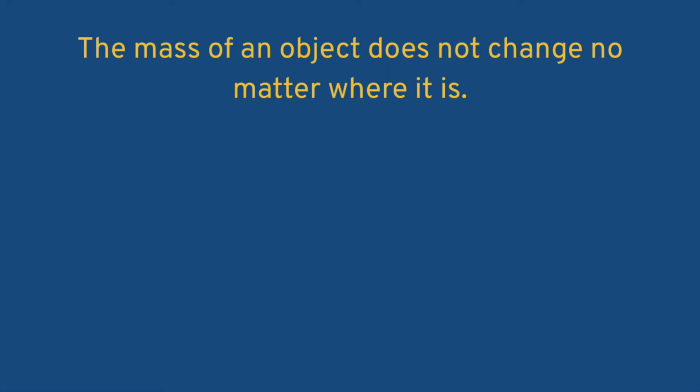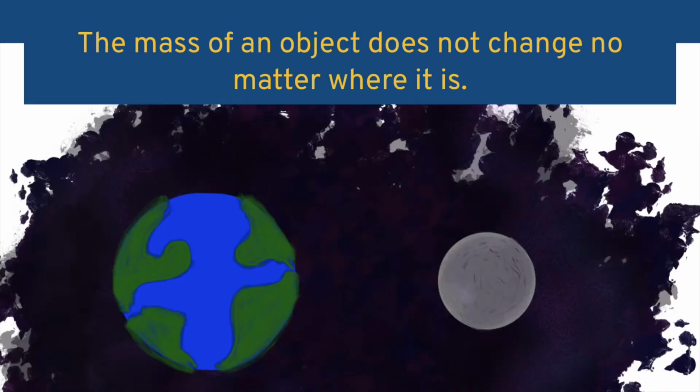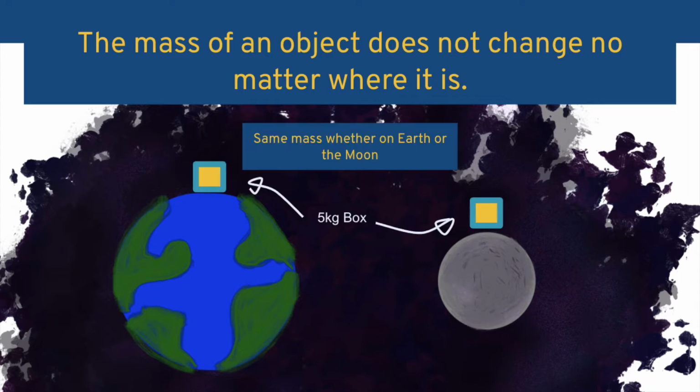The mass of an object does not change no matter where it is. The mass of a metal cube, for example, is the same on Earth as it is on the Moon. The weight of an object, however, is different on the Moon than it would be on Earth.